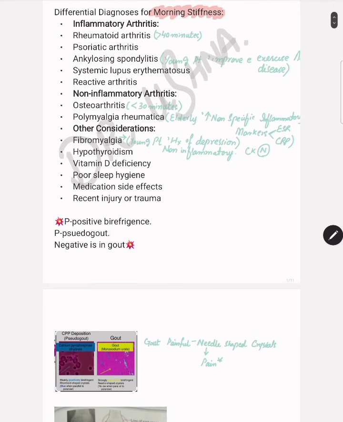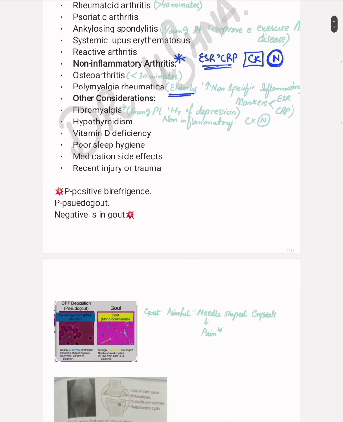Then comes polymyalgia rheumatica. Polymyalgia rheumatica is a very important disease. It is non-inflammatory. First thing to remember, non-inflammatory means ESR and CRP are going to be normal. Your CK, which is a muscle-specific enzyme, is also going to be normal. This is the main picking point of polymyalgia rheumatica. These patients mostly present as elderly patients with non-specific inflammatory markers. ESR and CRP can be raised, but the muscle-specific marker like CK is going to be absolutely normal. This is basically polymyalgia rheumatica.